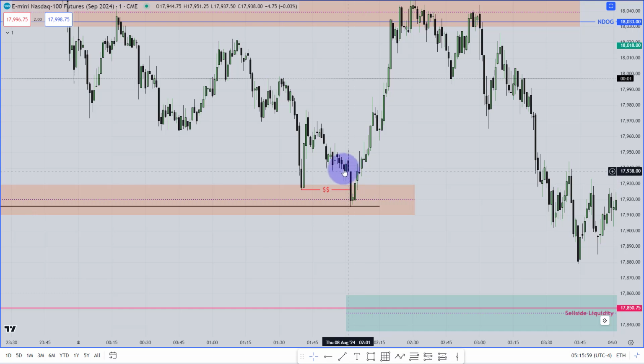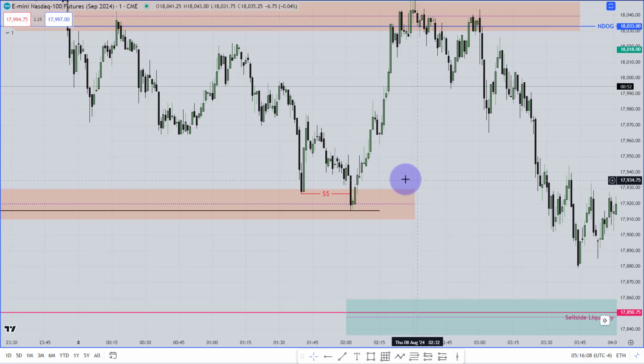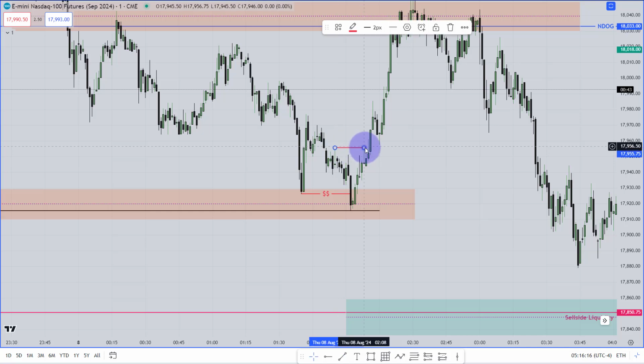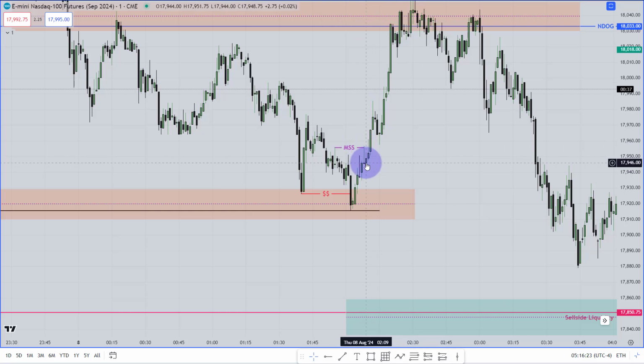Now, where is my swing high which is valid for shifting market structure? This is the swing high which is valid for shifting market structure. Is that one? No. This is not the swing high which is valid for shifting market structure. In my opinion, this is the only swing high which is valid. Actually, I got the market structure shift around that area. So this candle has shifted. This is the market structure shift candle.